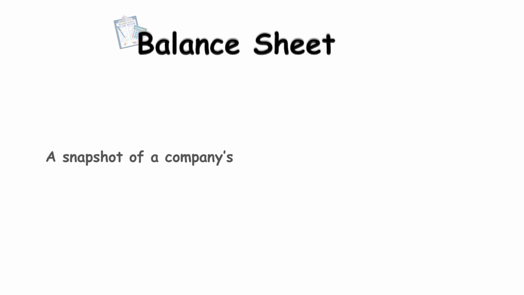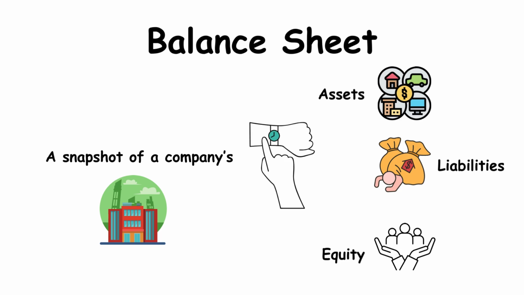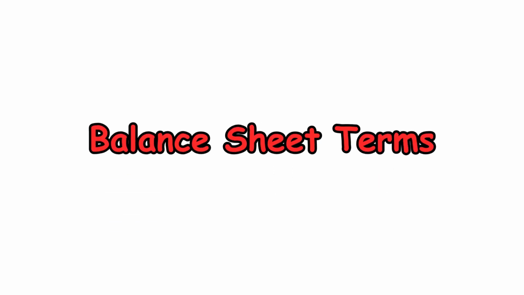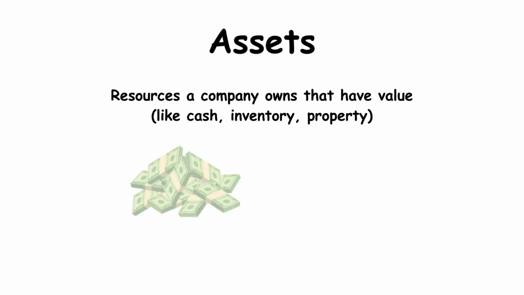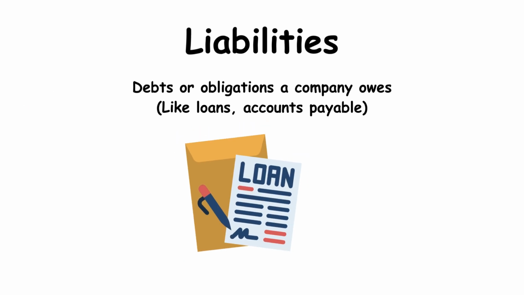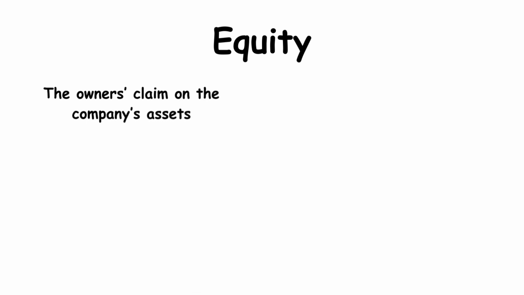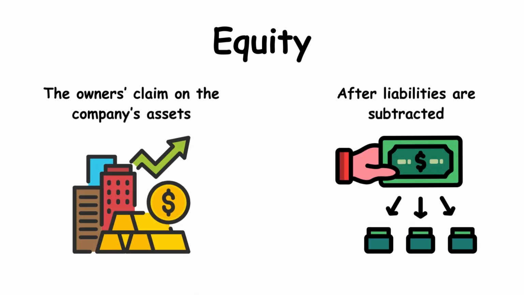Balance sheet, a snapshot of a company's assets, liabilities, and equity at a specific point in time. Balance sheet terms: assets, resources a company owns that have value. Liabilities, debts or obligations a company owes. Equity, the owner's claim on the company's assets after liabilities are subtracted.